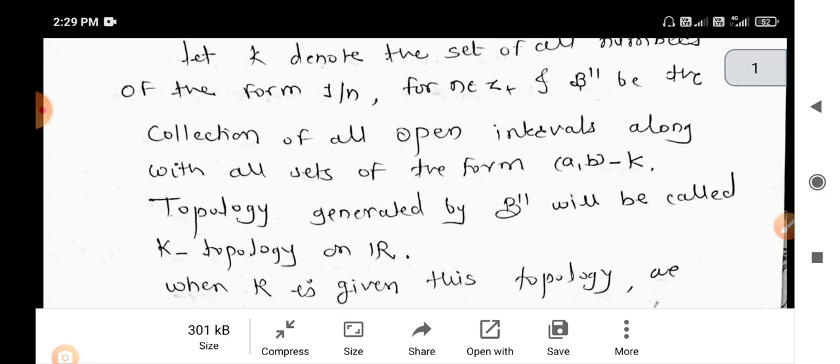That is, the lower limit topology is not finer than the K topology, and the K topology is not finer than the lower limit topology. For this comparison, we use Lemma 13.3, which says how we compare topologies when we know the basis. For the three topologies, that is standard topology, lower limit topology and K topology, we know the basis.